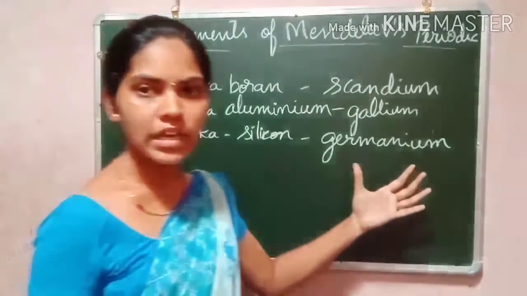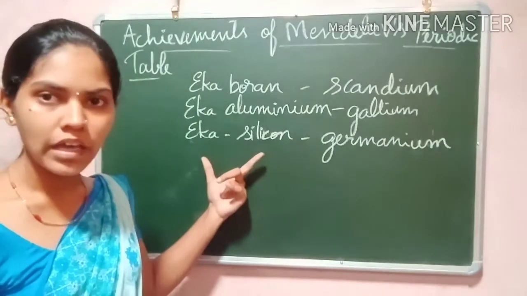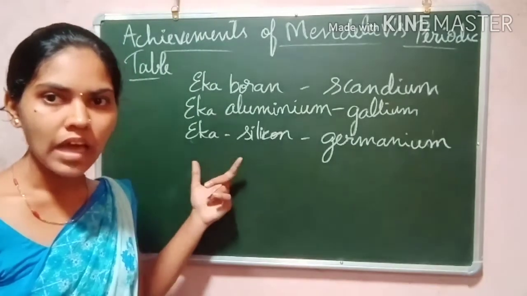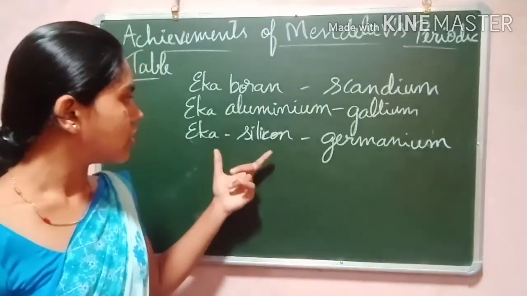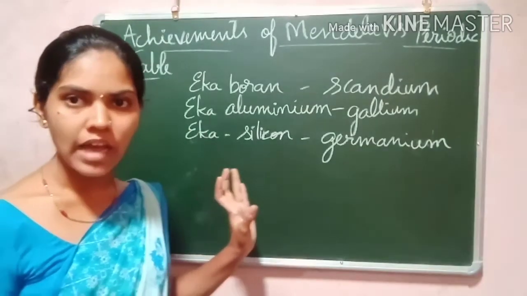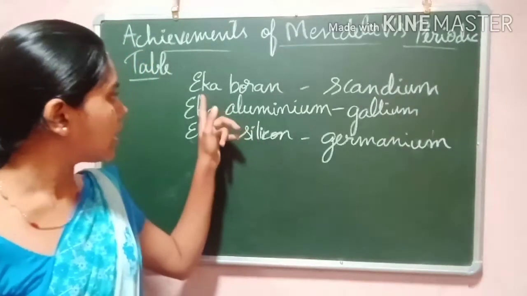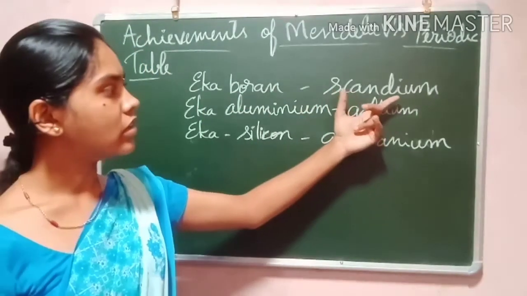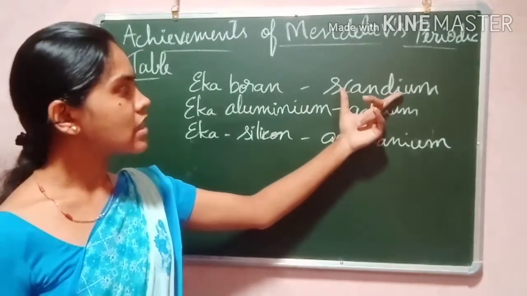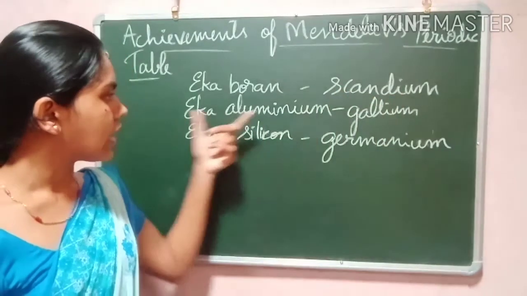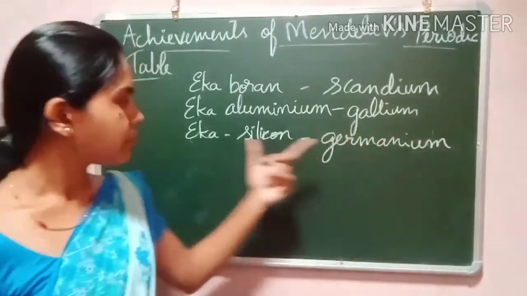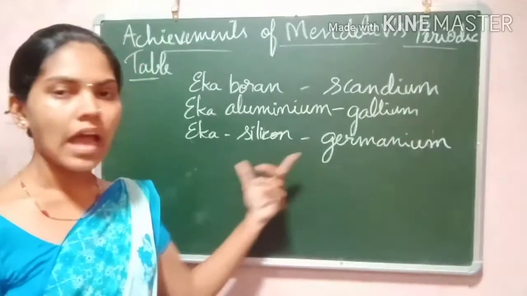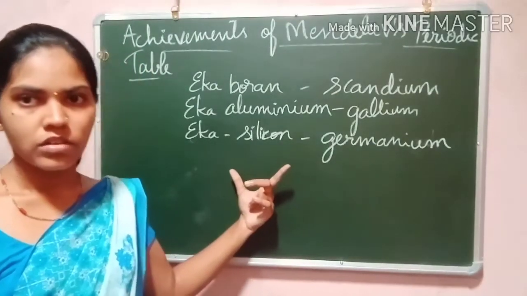Before finding these elements, he gave the names. He predicted that these elements exist, that these elements are there in nature, so there are some elements left. He named one Eka boron, and it was later found and named scandium. Then Eka aluminum was named gallium. Then Eka silicon was named germanium. And these have similar properties.